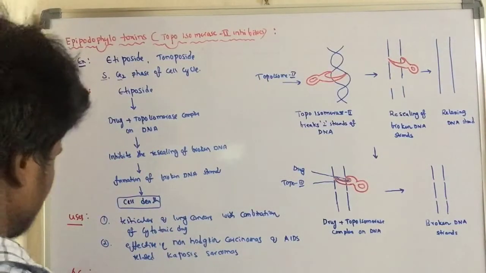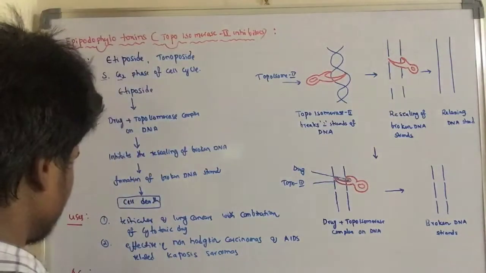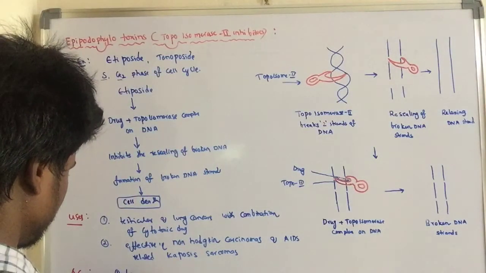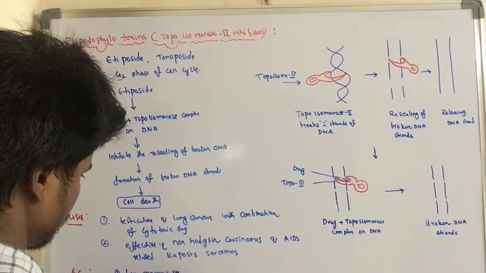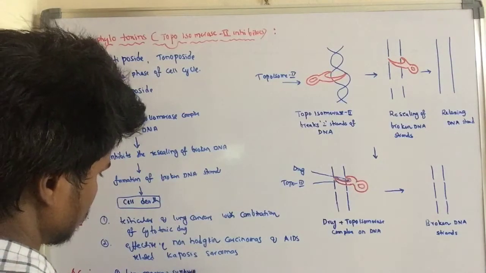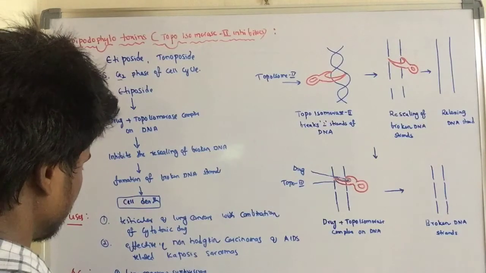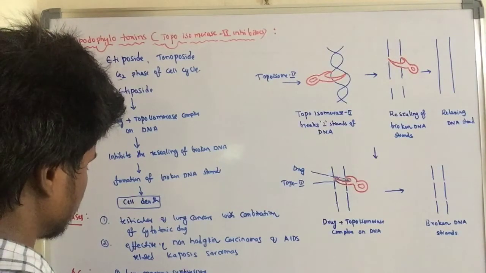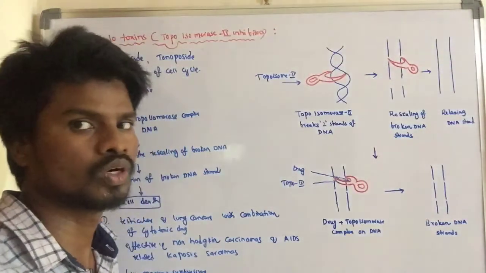The important adverse effects are that these may cause bone marrow suppression, and second, they may cause GIT disturbances. So these are the two important adverse effects of epipodophyllotoxins.